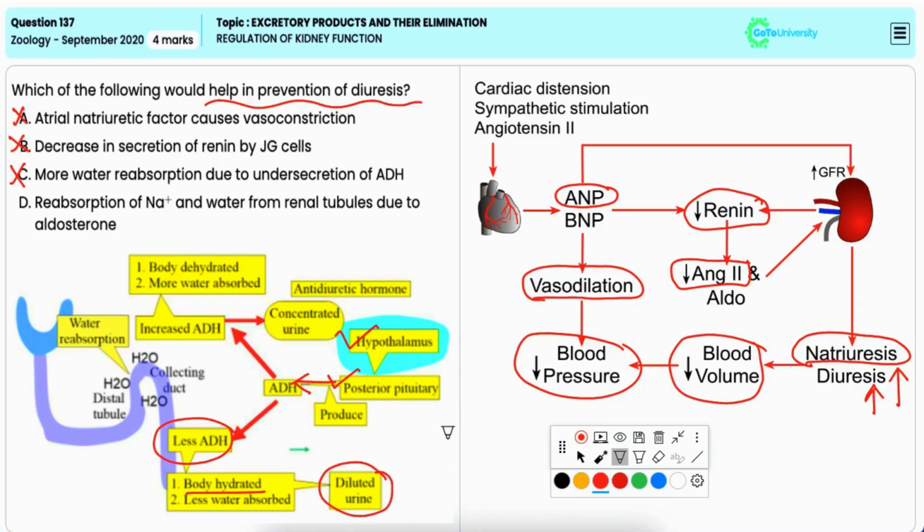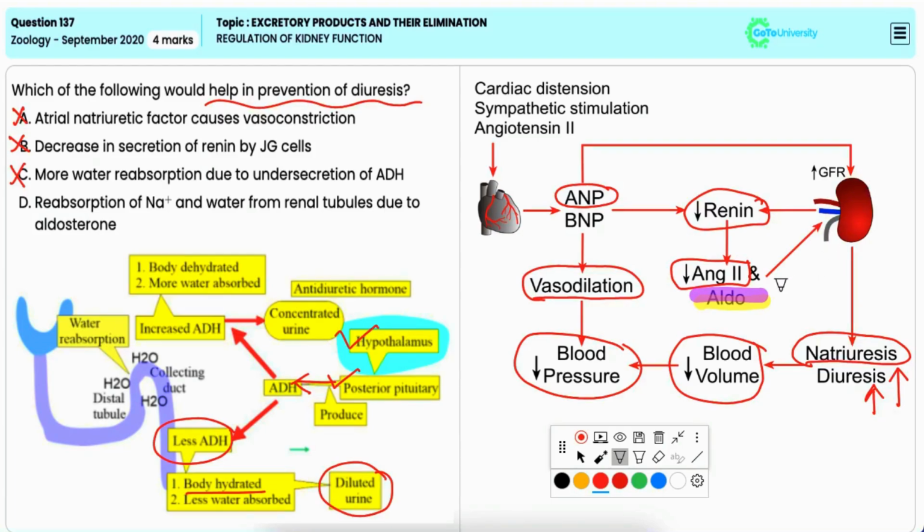Option D, reabsorption of sodium and water from renal tubules due to aldosterone. Now, aldosterone is a hormone which is produced from the adrenal cortex, and it promotes the reabsorption of sodium in the renal tubules, and water follows sodium due to osmotic forces, leading to increased water retention.